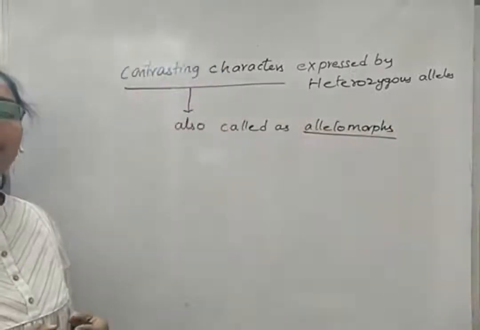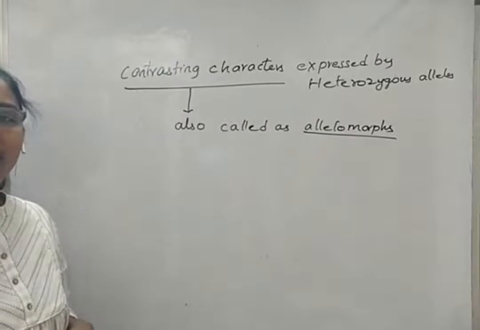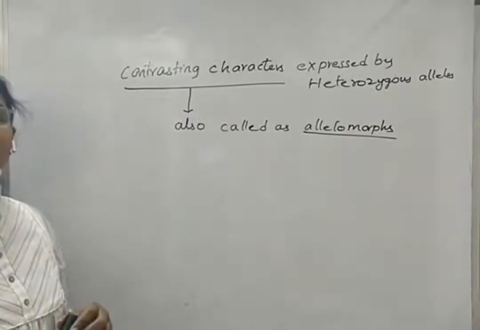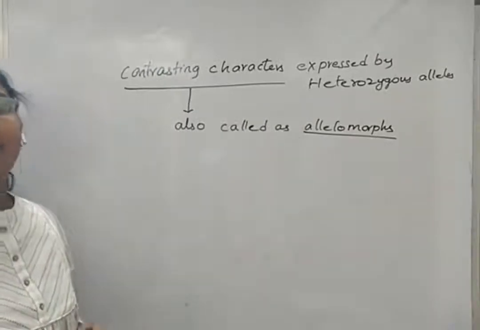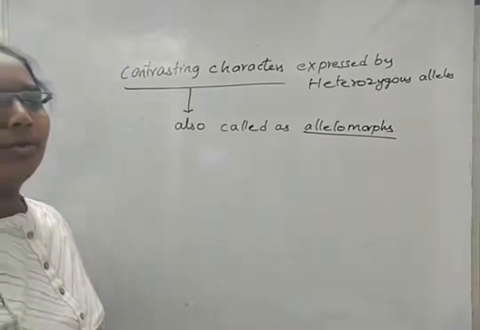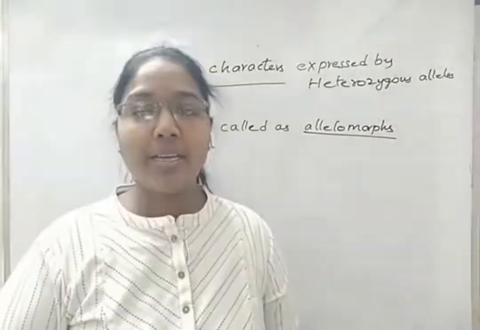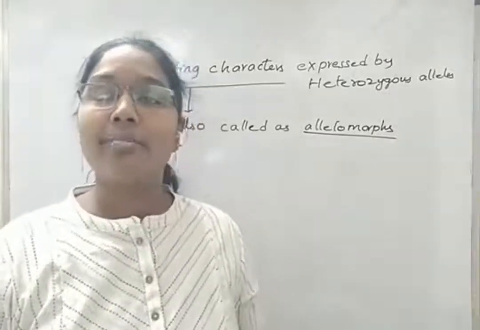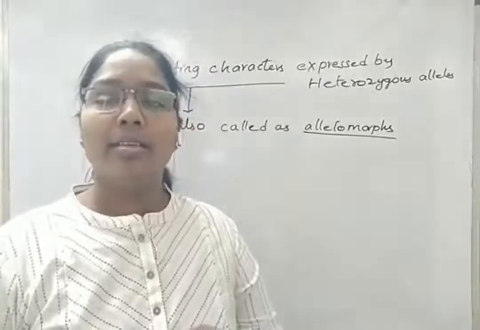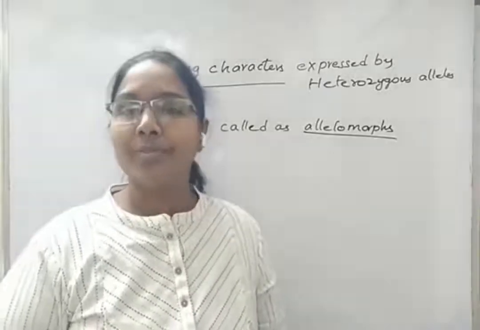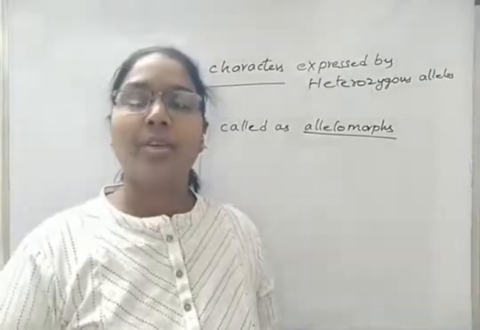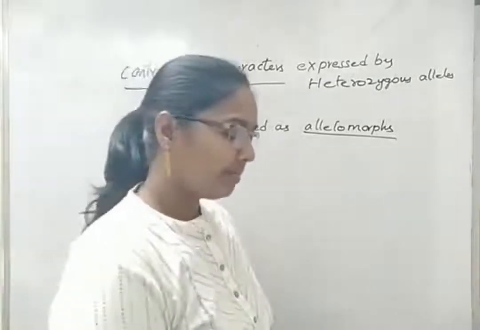Allelomorphs means the phenotypic nature exhibited by different types of alleles even in their allele forms. We know that genes do not give rise to alleles. Genes are expressed as allele forms, or different types of forms that we call alleles.